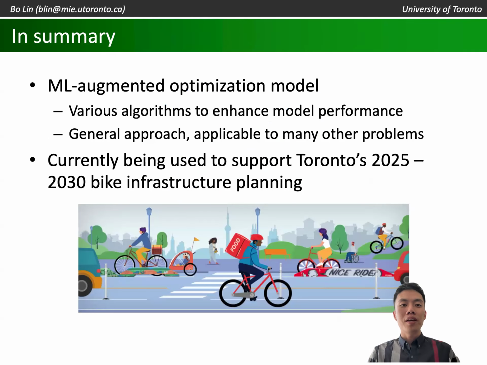In summary, in this paper motivated by a real application, we propose a machine learning-based method to solve bi-level programs with a large number of followers. We also propose many algorithms to enhance the performance of our model. All the methodologies proposed in this paper are very general, so they are also applicable to many other problems beyond bicycle infrastructure planning.